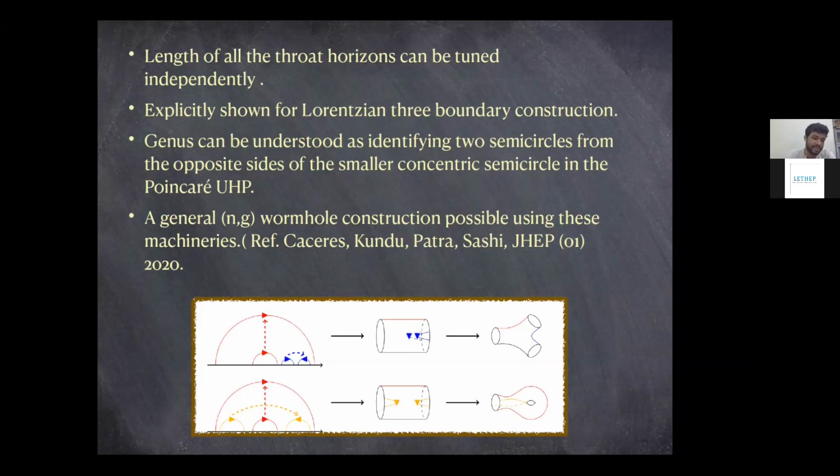In the t equals 0 time slice, we are simply looking at local pictures, and the only differences are that you have to remove these semicircles and identify them, and then all these different local things are similar to pure AdS3. Whatever difference there is between BTZ or a three-boundary wormhole and empty AdS3, you can simply input by removing these semicircles and making these identifications.